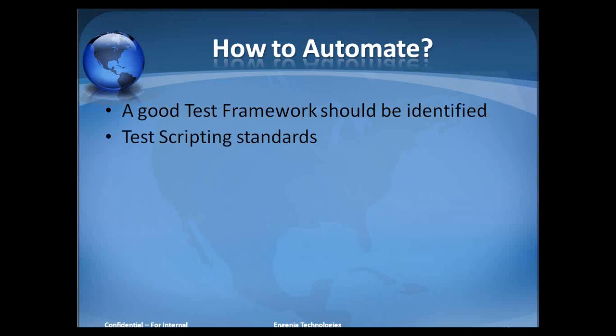Once we have identified the good framework, we have to see the test scripting standards, because this is more of a development criterion.